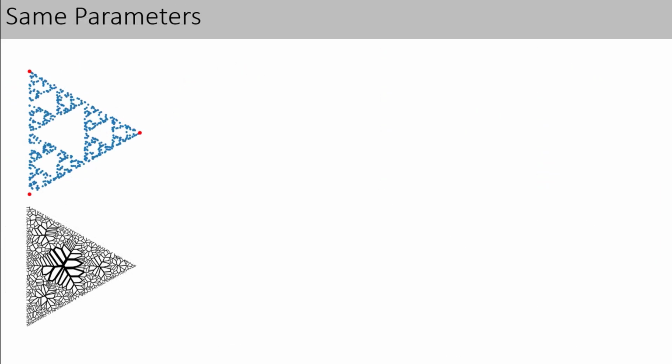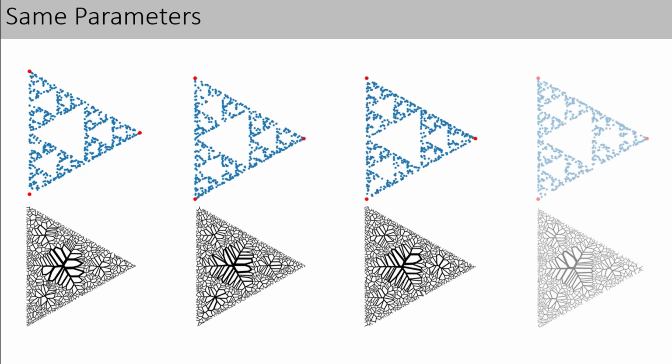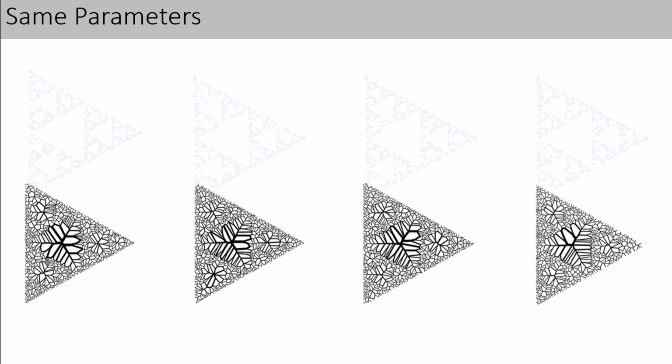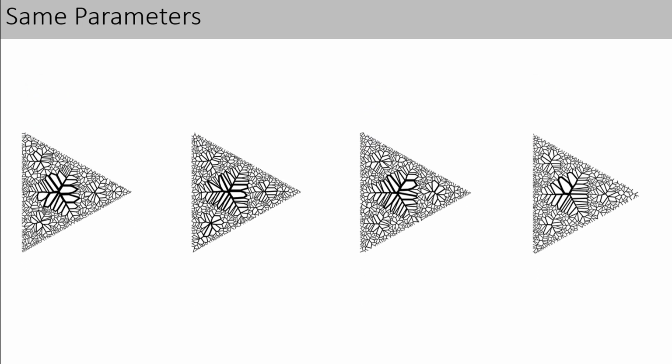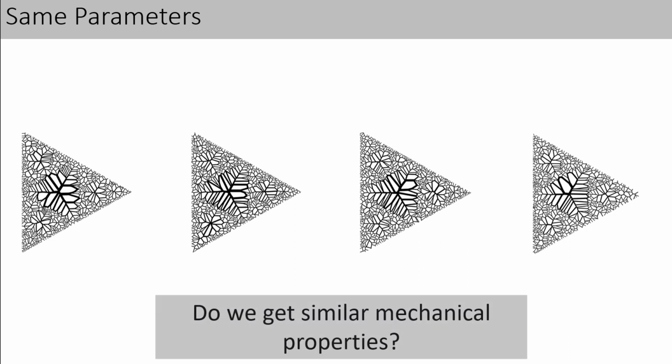The beauty of this method comes through the generation of multiple iterations. Using the same set of parameters, we obtain many different structures which all have the same parameters, but are distinct. This is due to the different starting position and different chosen vertex at each iteration. This is exactly what we mean when we call these structures statistically self-similar. Each of these structures is distinct, but belongs to the same family. The question that we would like to ask is if these geometric similarities cause similar mechanical properties.